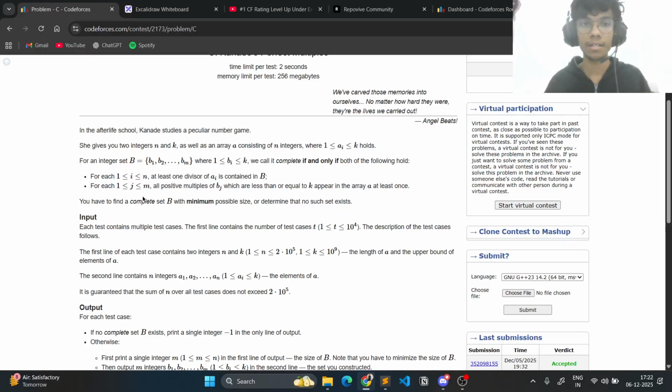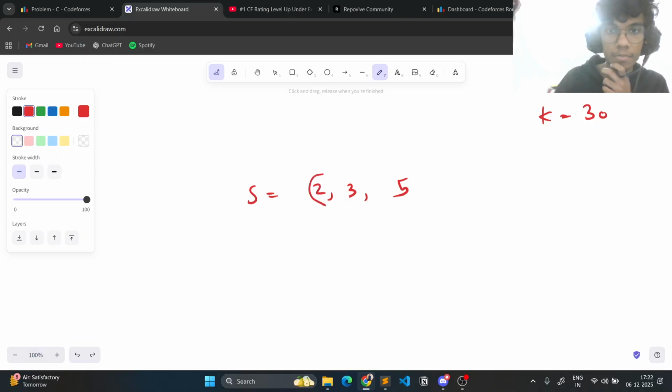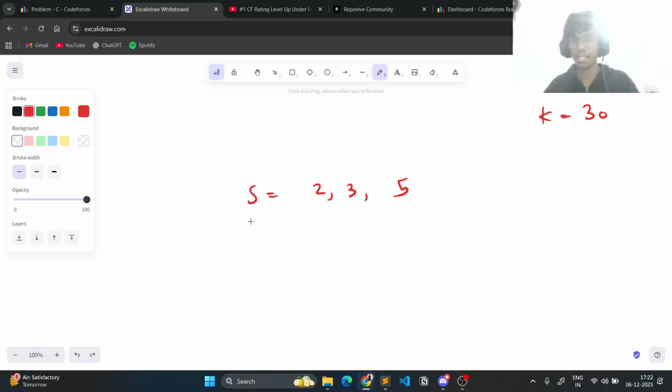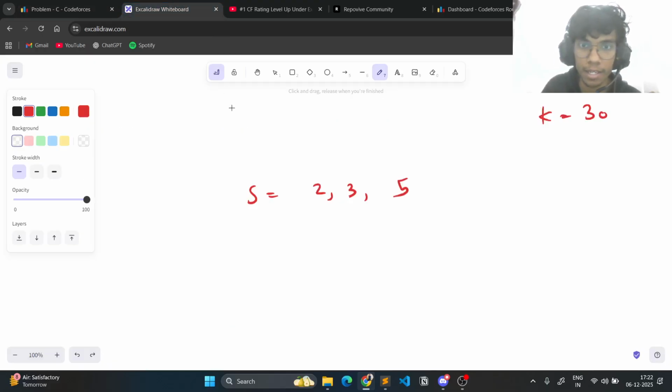We will actually think of this in the reverse order. If we have set B, we construct a set A from it. The problem is saying that all positive multiples of bj which are less than or equal to k appear in the array A at least once.